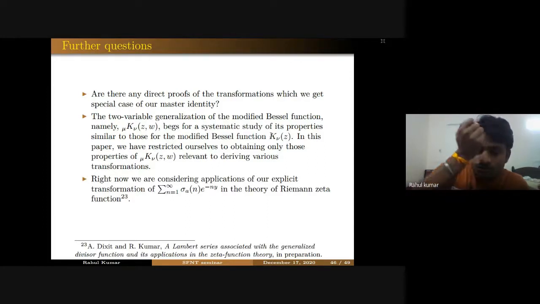Right now we are also considering applications of our explicit transformation formula of sigma_a(n) and exponential of minus n y in the theory of the Riemann zeta function, as Berndt and Conde proved about moments of the Riemann zeta function. So we are also considering those problems as an application of our transformation formula. It is an ongoing project.